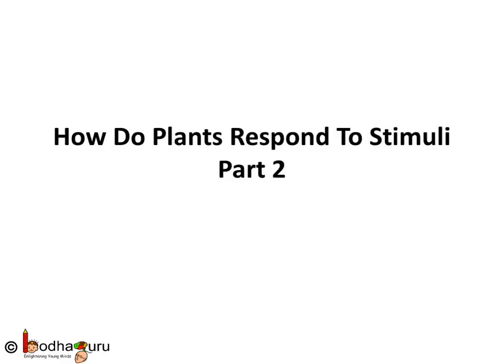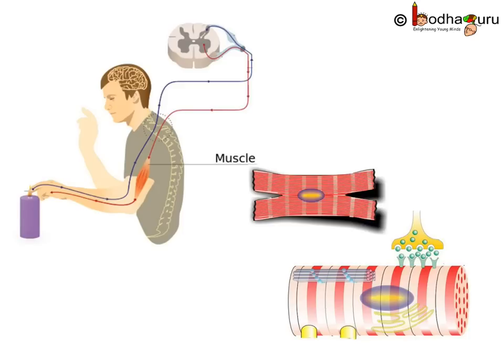Hello everyone. In case of animals, electrical signals are used for coordination. It is faster, but it has its own limitations. Firstly, it reaches only to those cells that are connected by nervous tissue, not each and every cell. Secondly, it cannot continually create and transmit electrical impulses.